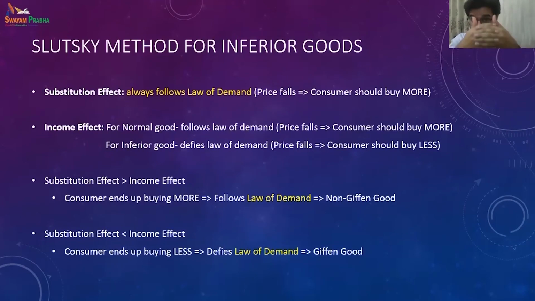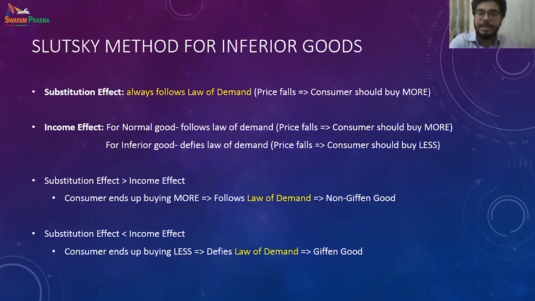If the income effect is weaker than the substitution effect, then the substitution effect is more powerful, and they say no, even if you say I should not buy more, we should buy more. So my substitution effect dominates the income effect's decision, and they finally end up buying more.